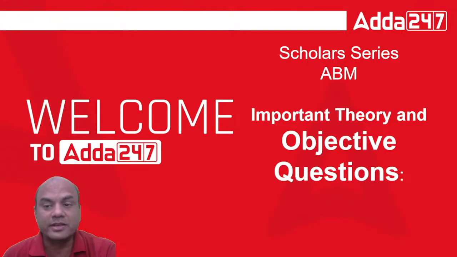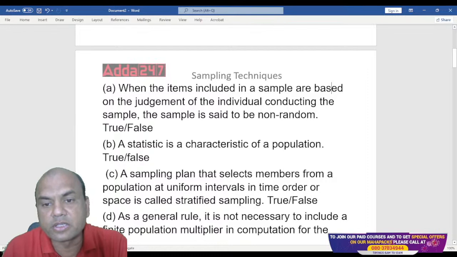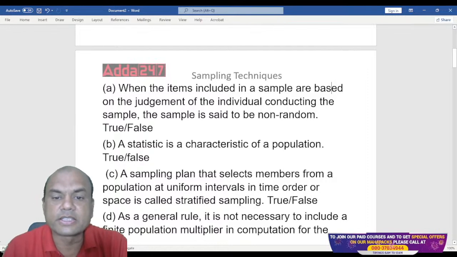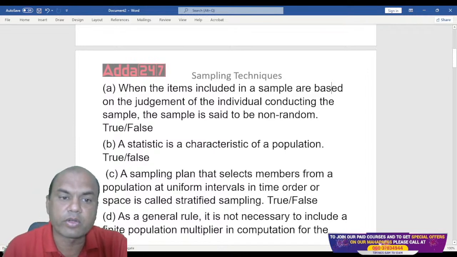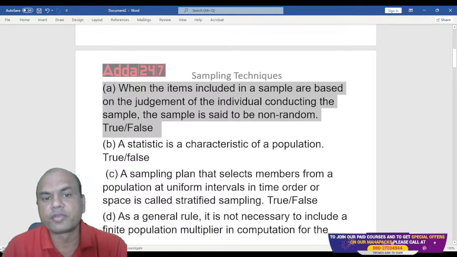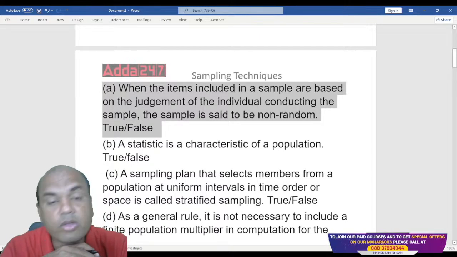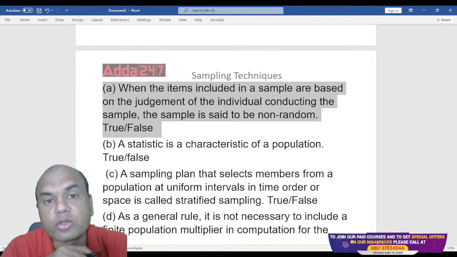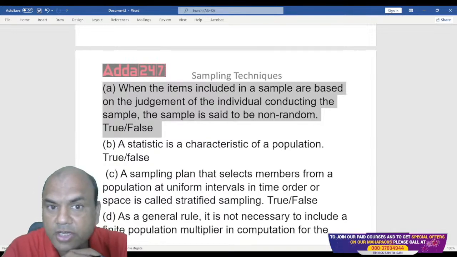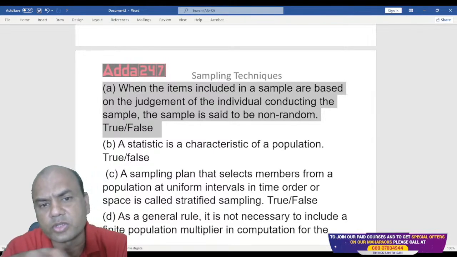Okay, let's start. When the items included in a sample are based on the judgment of the individual conducting the sample, the sample is said to be non-random. Is it true or false? We are talking of this A1 now. What do you say, guys? Type in the comment section true or false. I want the answer only in true or false.